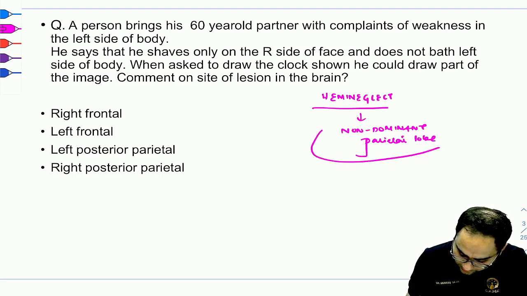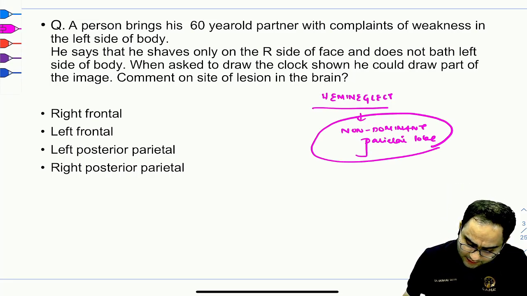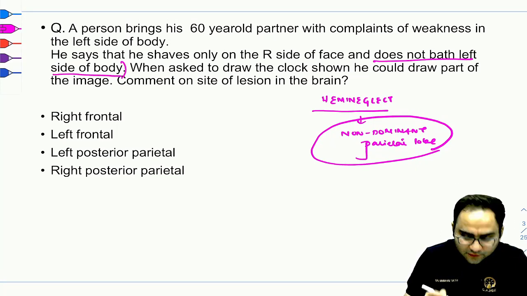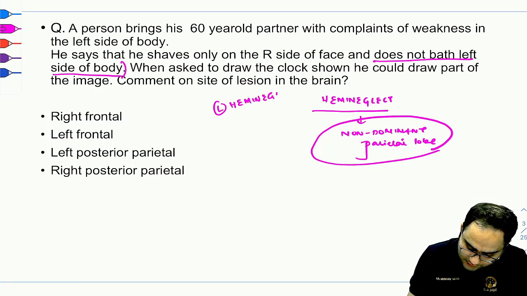Symptom wise, the patient would ignore the left side. So symptom wise, you're always going to get left hemi-neglect.